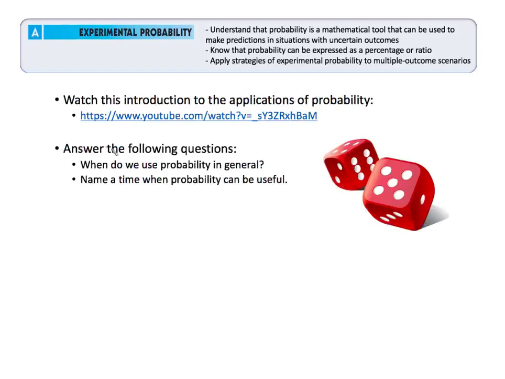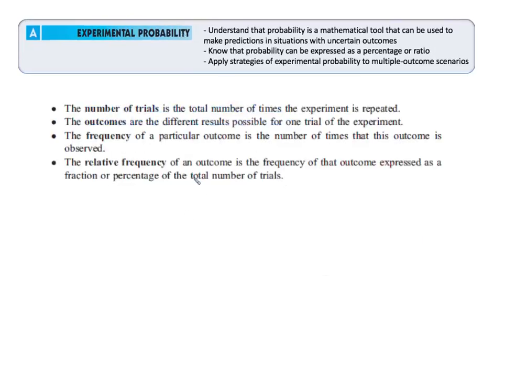Okay, so to talk just a bit about probability, generally speaking, take about 5 minutes to watch this YouTube clip about how we can see it in the world around us, and then just take a moment to pause and in your notebook reflect about these questions. When are we seeing probability, generally speaking? When are we using it as a mathematical tool? And then also name when it can be useful for us, a time when you might want to use it as a tool to help analyze a situation. So you can pause this video now and see the YouTube one to reflect a little bit on this question. Thank you.